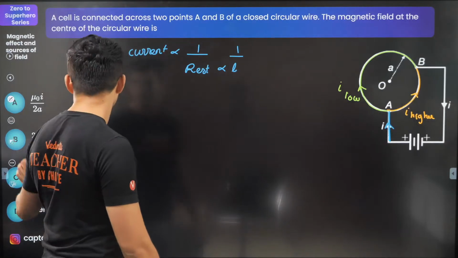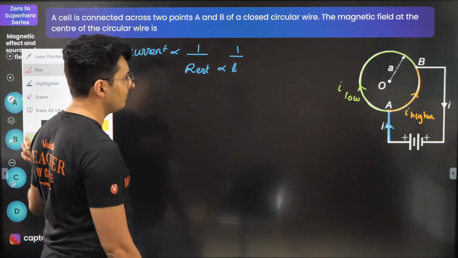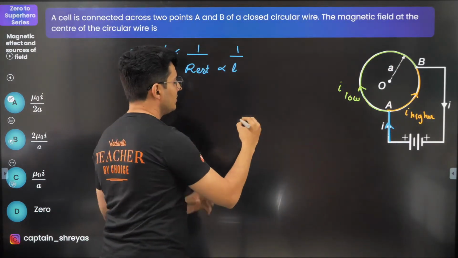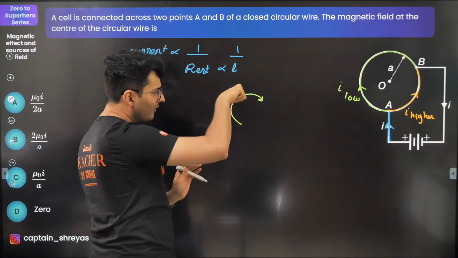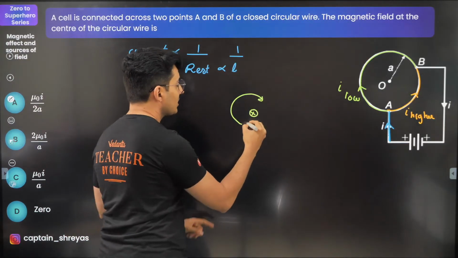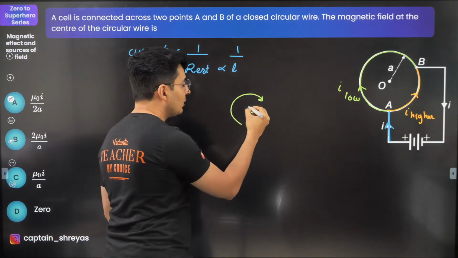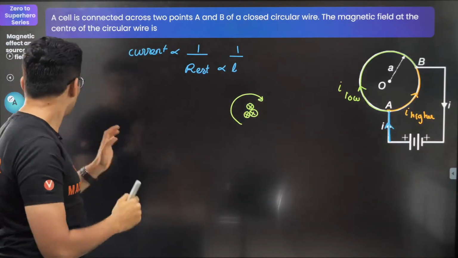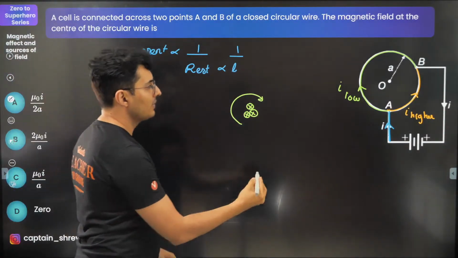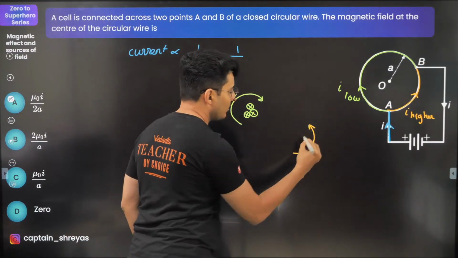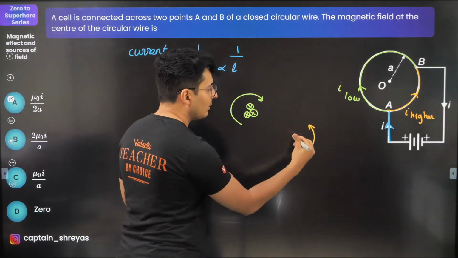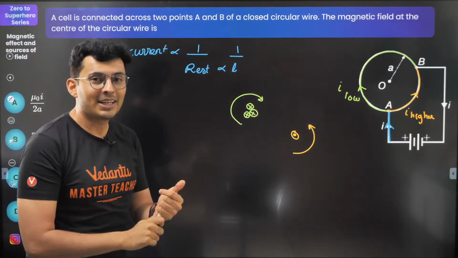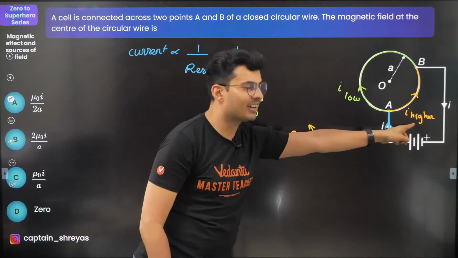Now the next concept. Field due to each one of them. This will create a field inside, and because a lot of the loop is there, it will create more field inside. If you look at the other part, which is this one, current is this way, it will produce a field towards you. It will be slightly less, but it is compensated by the higher current.